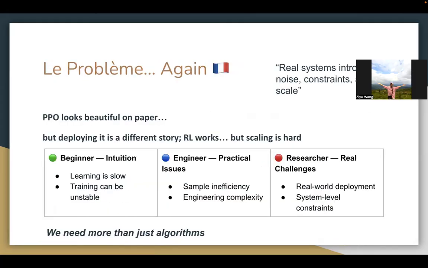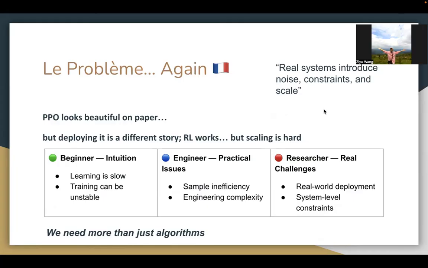The problem, again, so far, PPO looks beautiful on paper. However, deploying it is a completely different story. RL works, but scaling is very hard. Real systems introduce noise, constraints, and also scaling problems. For beginners, the intuition is quite simple. Learning is slow, and training can be unstable.